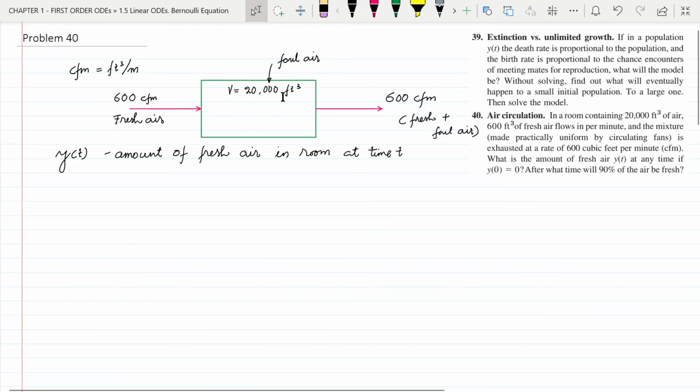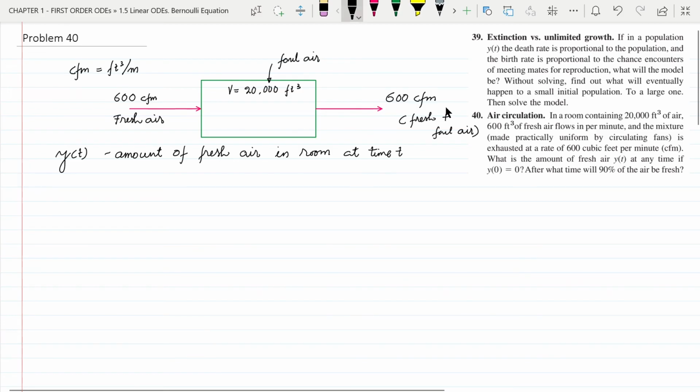So initially all the 20,000 feet cube of air inside the room was foul air. Then at time t equal to 0, 600 cubic feet per minute air starts going in, and the fresh air is mixed with the foul air inside the room by circulating fans, and the uniform mixed air goes out at 600 cubic feet per minute.